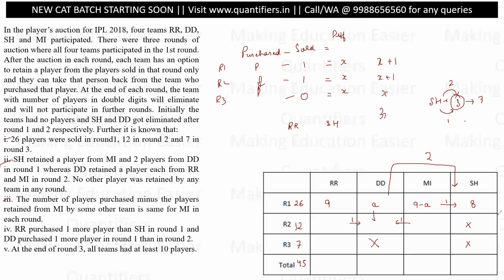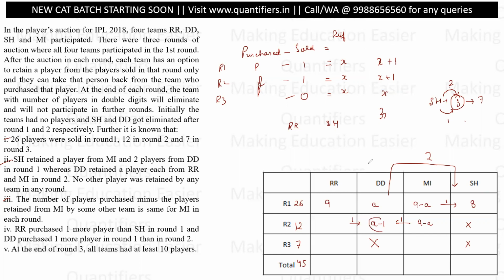Now the players purchased here are 1 less, so here the number of players purchased are A minus 1. I know for a fact that Mumbai purchased the same number of players in both the rounds. So Mumbai must have purchased 9 minus A players here also.